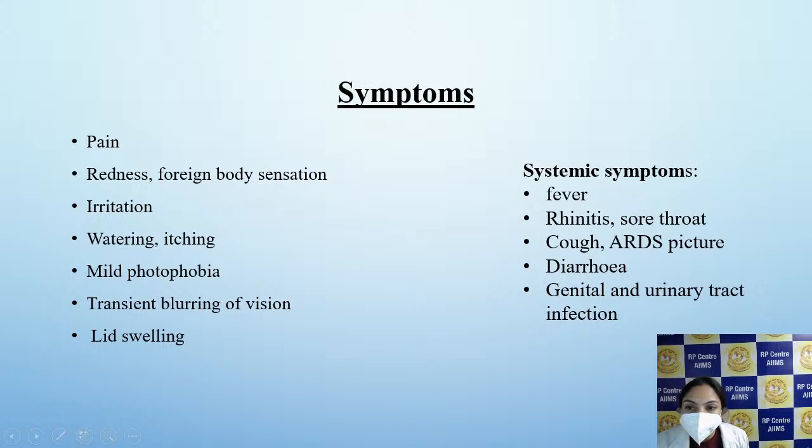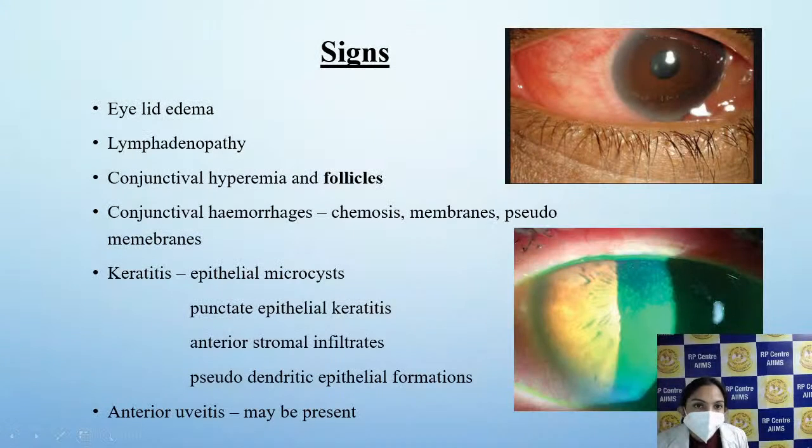Most of the time the patient might have some systemic symptoms in the form of fever, sore throat, and infection of other systems like diarrhea, genital and urinary tract infection. At times we can even get patients with systemic symptoms presenting with conjunctivitis.